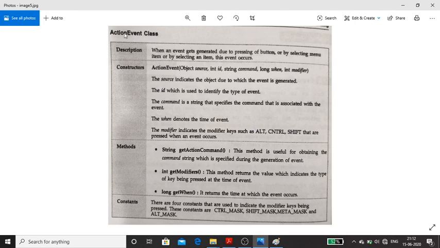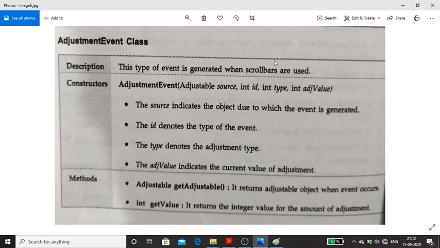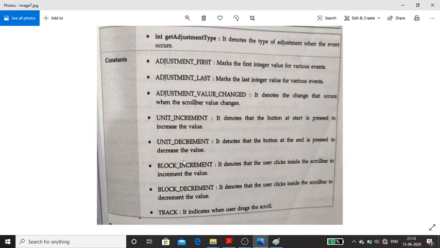These are the classes that generate events. What's the first class? ActionEvent class. It generates an event if a button is pressed, or if some item is selected from a list. There is only one constructor within this class, three methods, and a few constants. Just remember those names. Next one is AdjustmentEvent class. If I do scrolling, this will generate an event, and there is only one constructor, three methods, and some predefined constants.